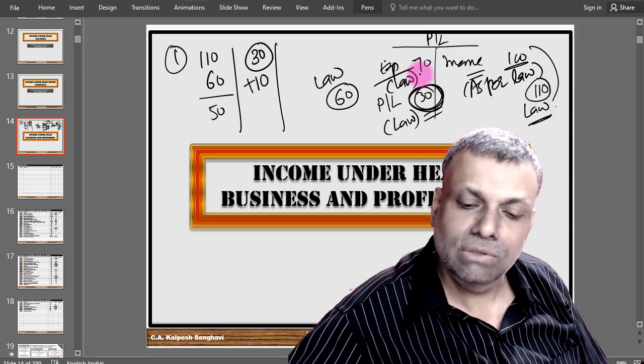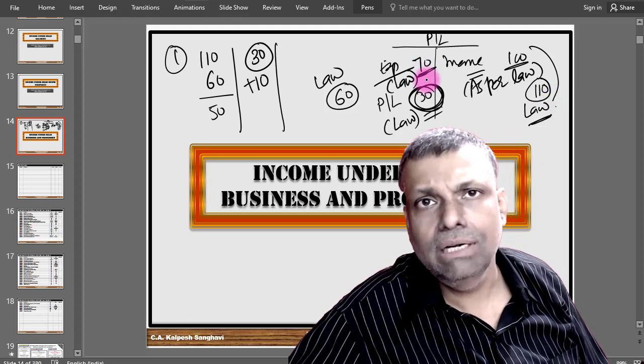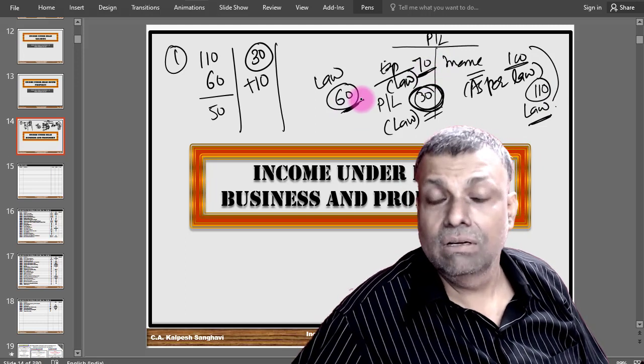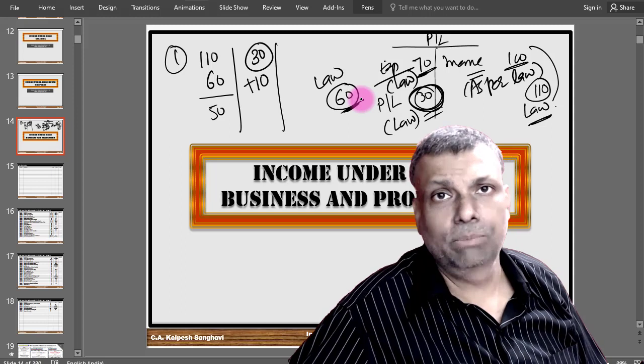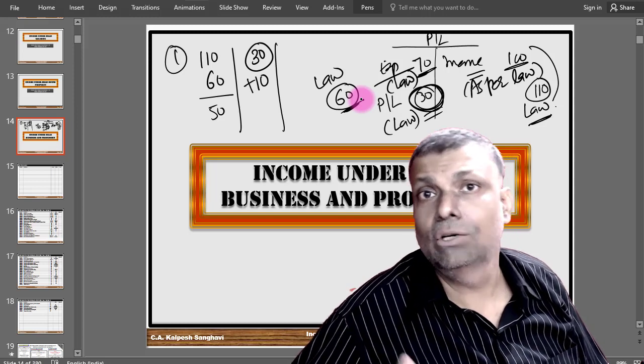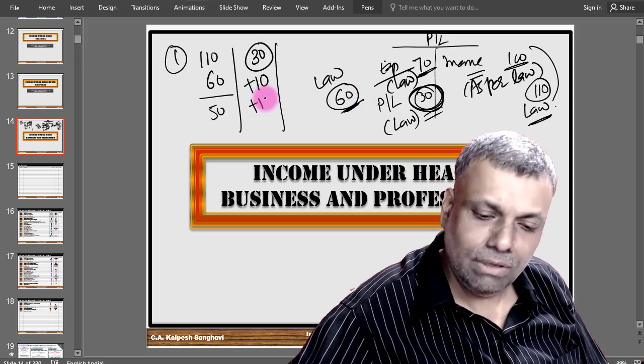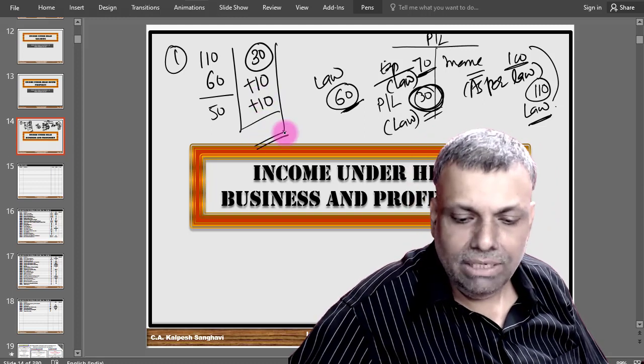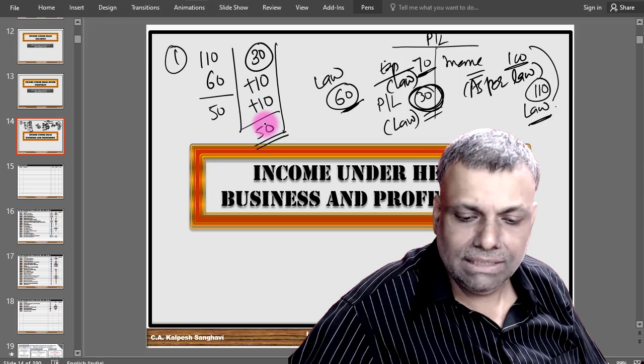When it comes to the expenditure, see, 70 was as per the books of accounts, but as per the law it is only 60. That means there is a disallowance of the expenditure, so certain expenditures are to be disallowed. Therefore I am going to add that particular expenditure, and ultimately I will derive my profits, which is, say, for example, 50.